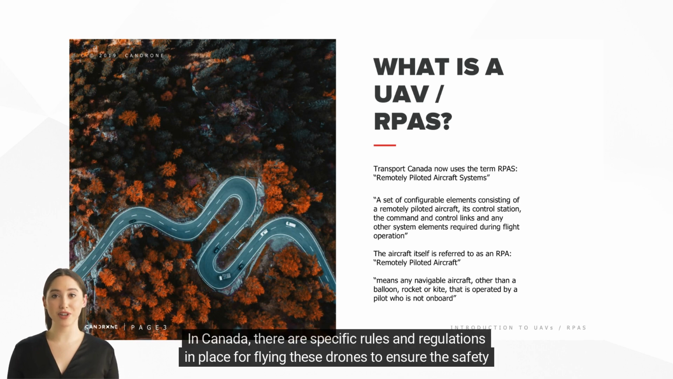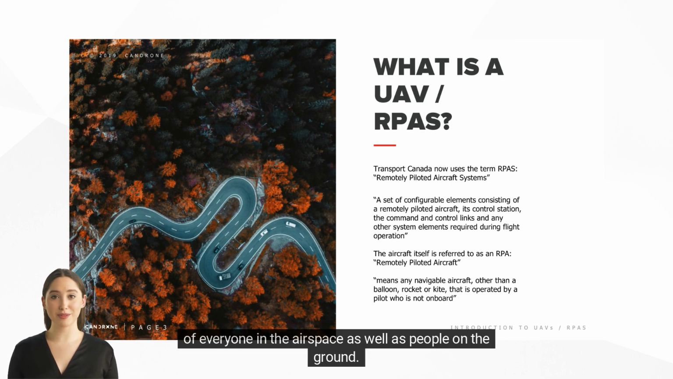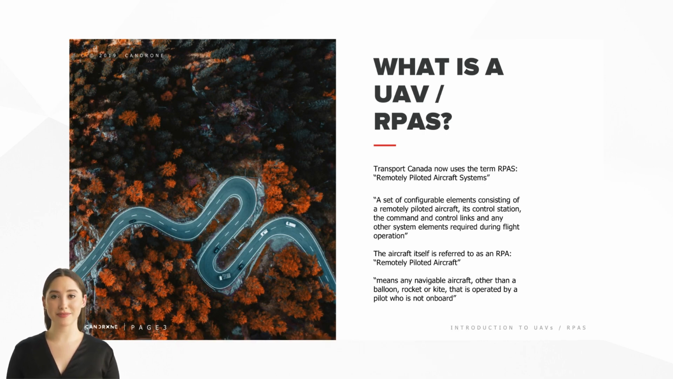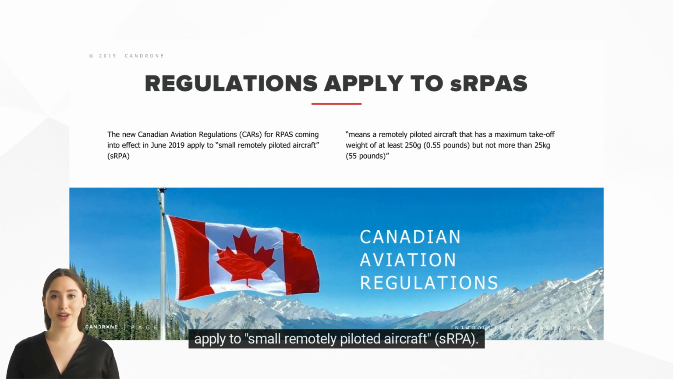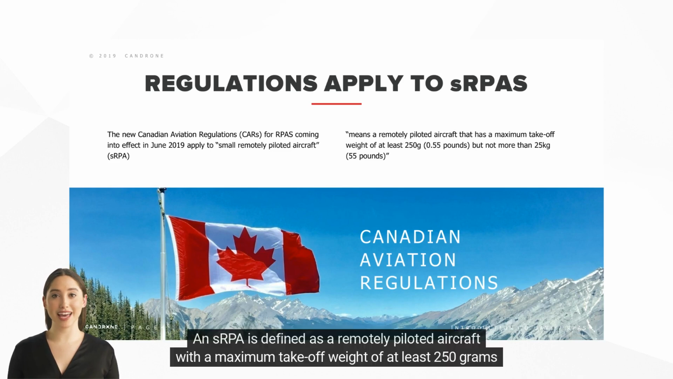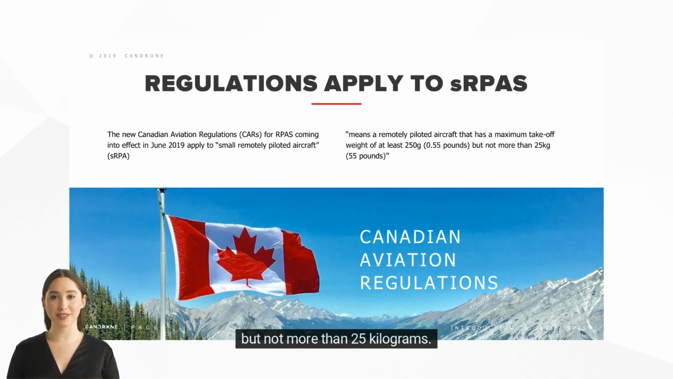In Canada, there are specific rules and regulations in place for flying these drones to ensure the safety of everyone in the airspace as well as people on the ground. The new Canadian Aviation Regulations, CARs, for RPAS that came into effect in June 2019 specifically apply to small remotely piloted aircraft, SRPA. An SRPA is defined as a remotely piloted aircraft with a maximum takeoff weight of at least 250 grams, but not more than 25 kilograms.